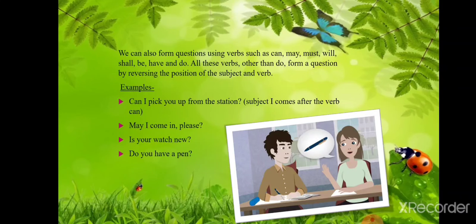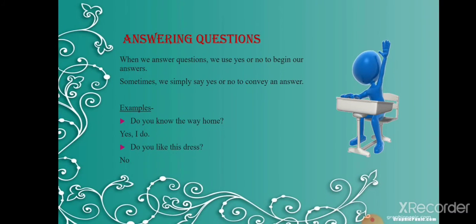Fine. Now, till now we have studied how we can ask a question. Now we'll study how we answer a question. Fine. When we answer questions, we use yes or no to begin our answer. Sometimes we simply say yes or no to convey the answer.